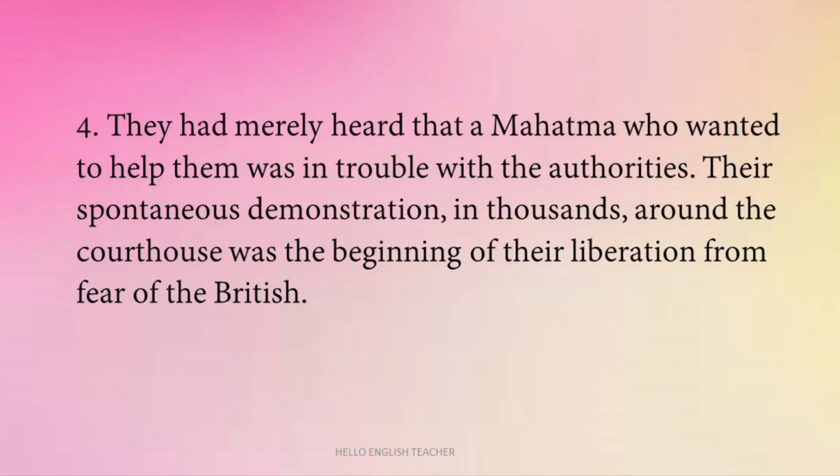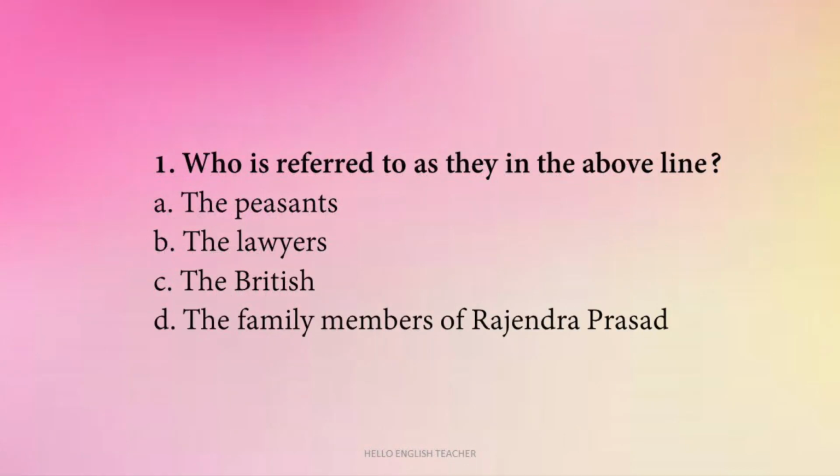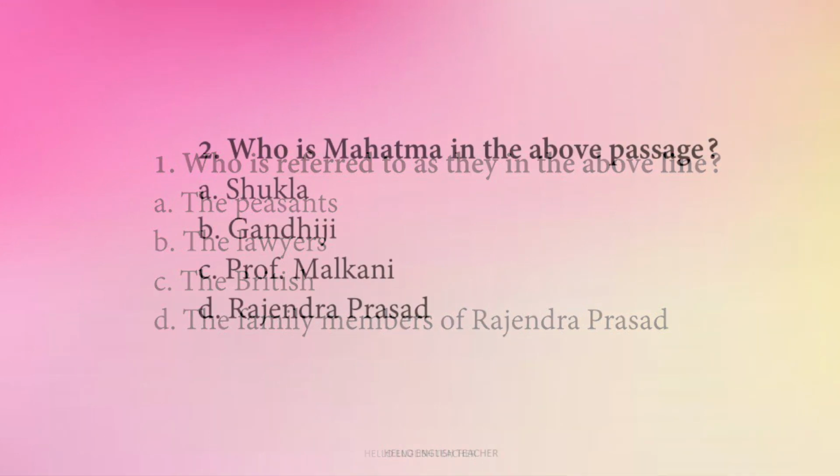So let's look at the next extract. They had merely heard that a Mahatma who had wanted to help them was in trouble with the authorities. Their spontaneous demonstration in thousands around the courthouse was the beginning of their liberation from fear of the British. So now let's look at the questions from this extract. Question number 1. Who is referred to as they in the above lines? The peasants, the lawyers, the British, the family members of Rajendra Prasad. So, here they means the peasants because they were waiting to see Gandhiji.